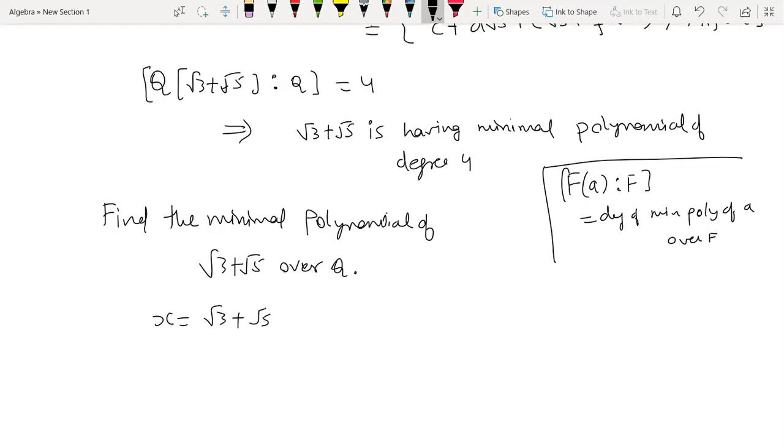So you start like this. x is this. If I square both sides, what will I get? 3 plus 5 plus 2 root 15, right? So from here you get x square minus 8 is 2 root 15. You square it one more time. Now why am I squaring it again?